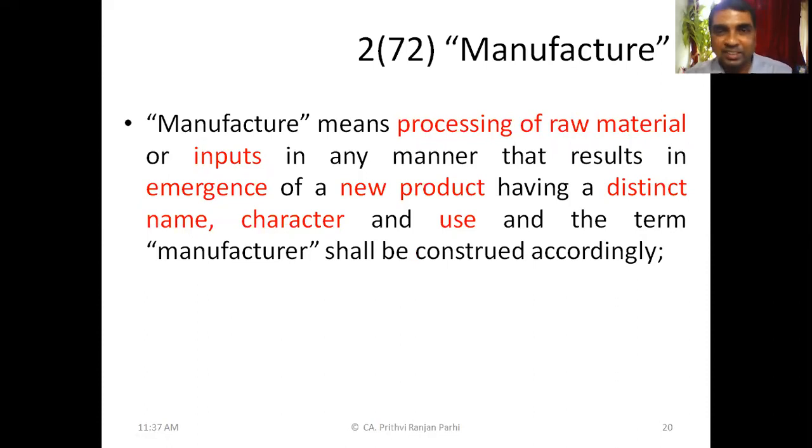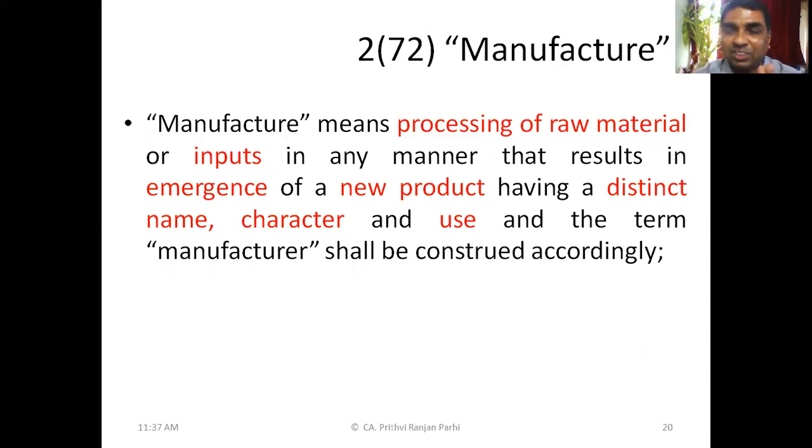What is important here is that, more or less we know, when we talk about manufacture, it means processing of raw material or input. Certain raw material or inputs have to be processed. But here the main point is that just processing will not cause manufacture. The processing should result in emergence of a new product. A distinct product must come out of that process.